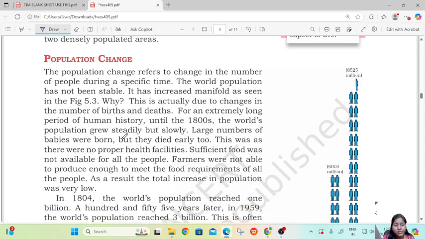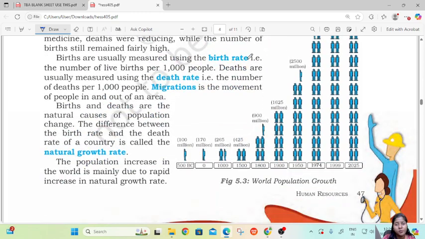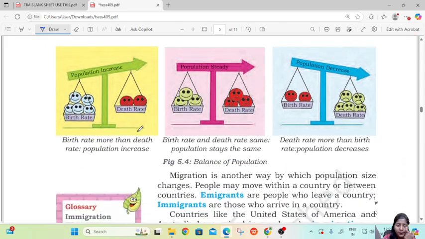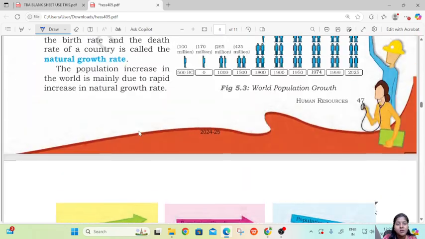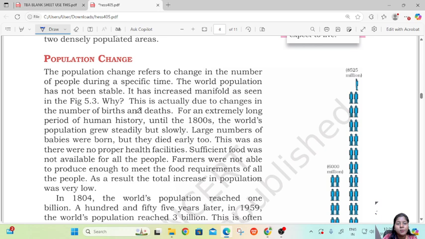Then population change. In this we are going to learn about the birth rate, death rate, migration, natural growth rate. Population change refers to change in the number of people during a specific time. The world population has not been stable, and it is increasing. This is due to changes in the number of births and deaths, for an extremely long period of human history.